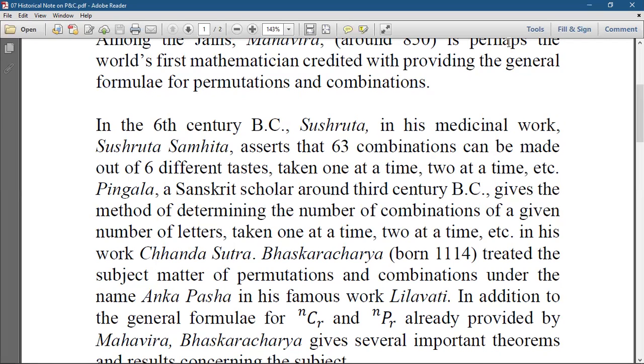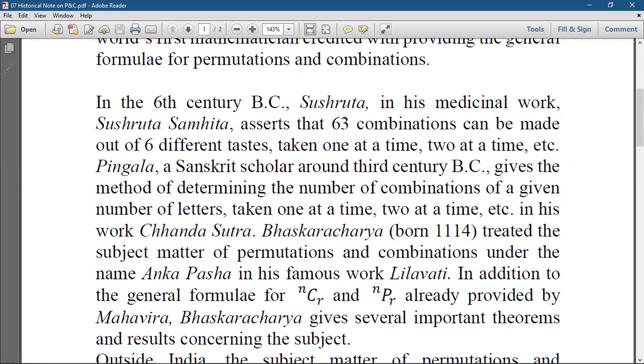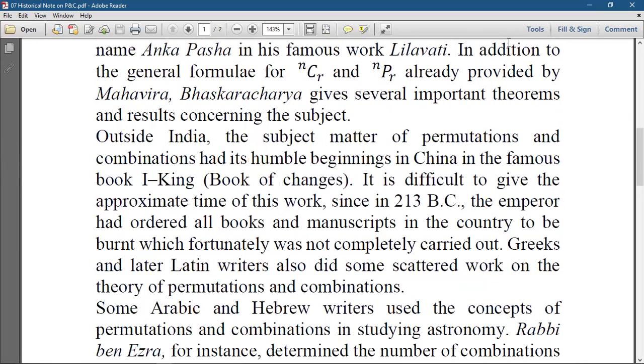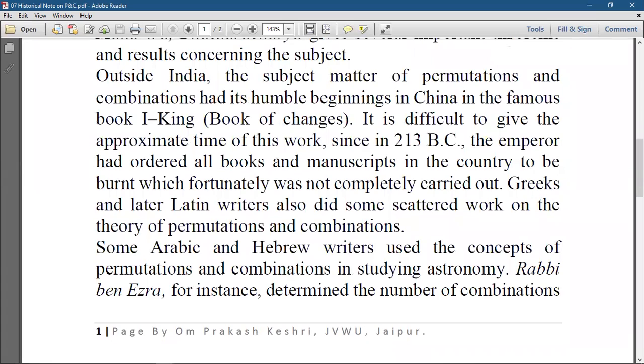In addition to the general formula for nCr and nPr already provided by Mahavira, Bhaskaracharya gives several important theorems and results concerning the subject matter. Now all of these are Indian.